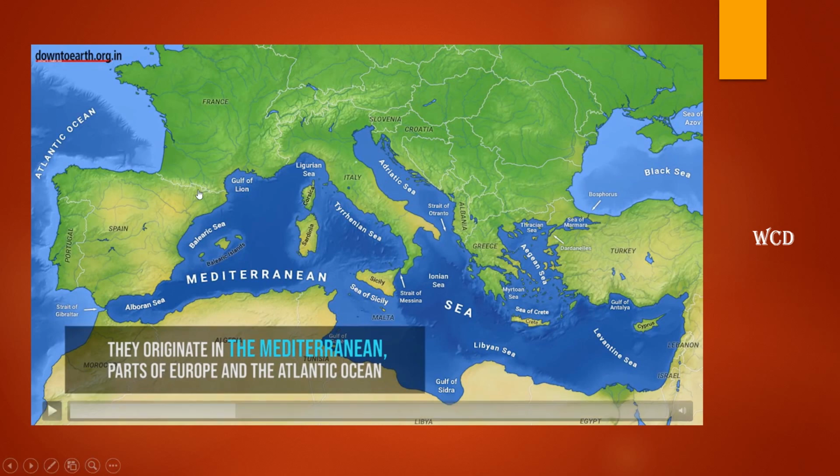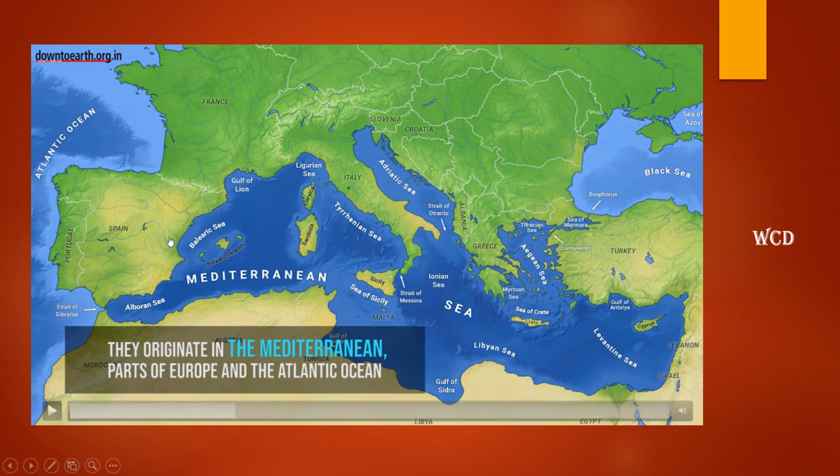In the Mediterranean Sea, there is a high pressure. If you start from here and go to the right side, there is India. In India at that time, it is a low pressure. So from this high pressure to low pressure, these originated cyclonic disturbances start their journey and move from this place towards India.